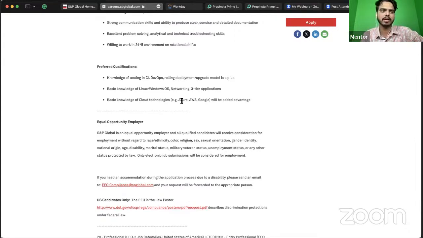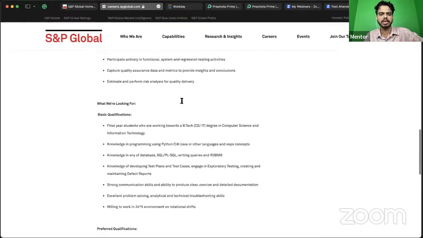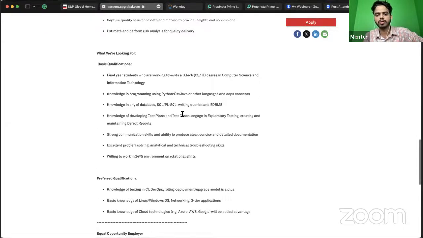There's nothing specific you need to know, because eventually every company will move to, or is already working with, the cloud. So having a good cloud background is going to help you with that as well. These are the basic core things that you need to know in order to apply for this.